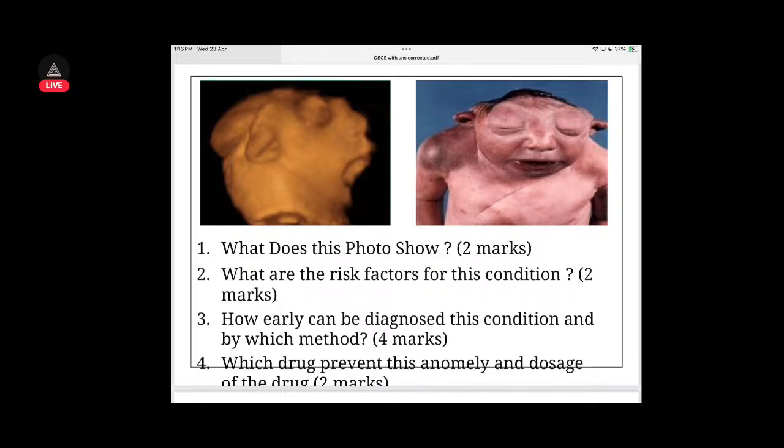I think by growth scan using ultrasound we can notice the absence of the fetal vault, maybe very early on, in the second trimester sometimes. Drug to prevent this anomaly and dosage is folic acid 200 microgram per day for 1 month before the pregnancy, consumed up to second trimester.